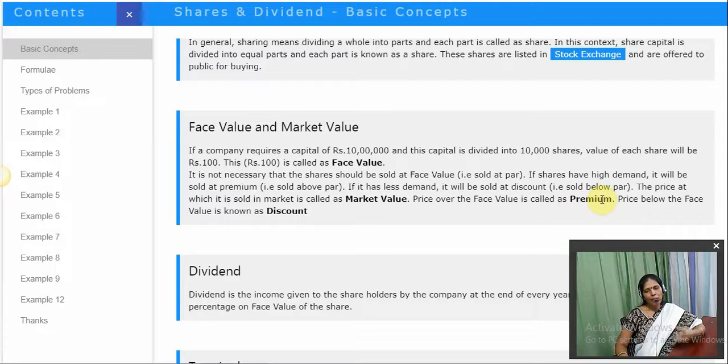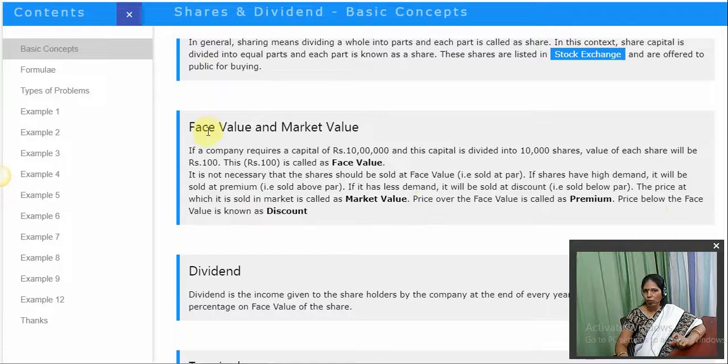Now the same 100 rupees shares, the Tata company shares which I have, I am selling them for 80 rupees as there is very little demand in the market. Now that 80 rupees we say is the market value, and the amount which I sold below the face value, that 20 rupees, is a discount.